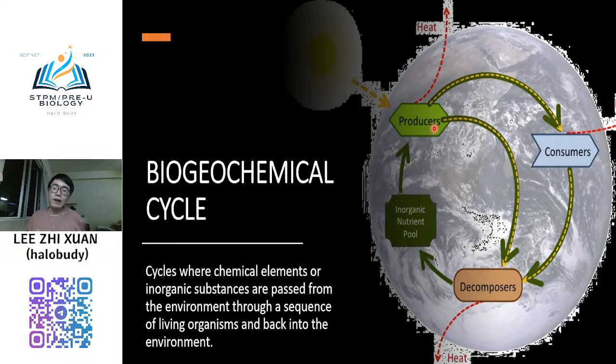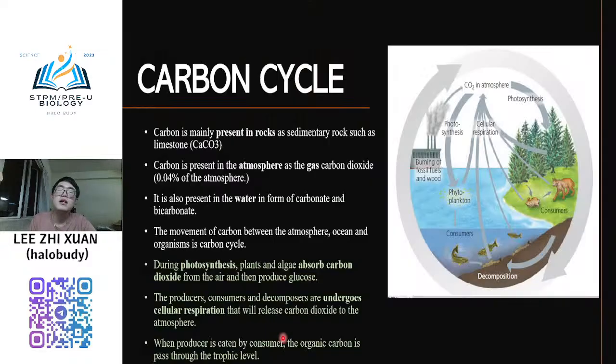Then when we eat the glucose, we undergo aerobic respiration and release carbon dioxide, which is also a carbon source. This carbon dioxide is back into the environment. This is one cycle, and the carbon can be reused again and again.